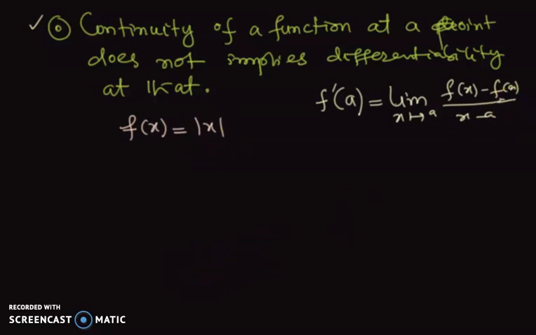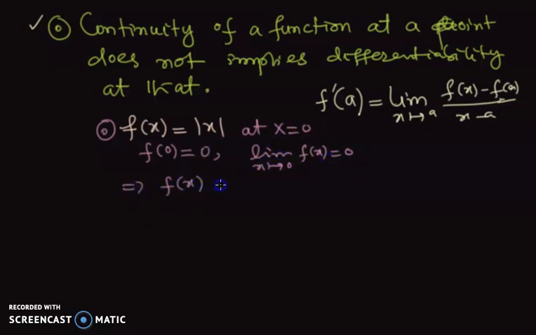There is no issue in its continuity at 0. So I'll check continuity at x equal to 0. You can see that the function satisfies the assumptions of continuity because f of 0 is equal to 0, it is defined. The limit also exists at 0, it is 0. So we can say that f of x equal to absolute value of x is continuous at x equal to 0.